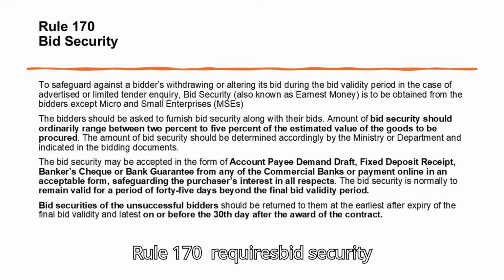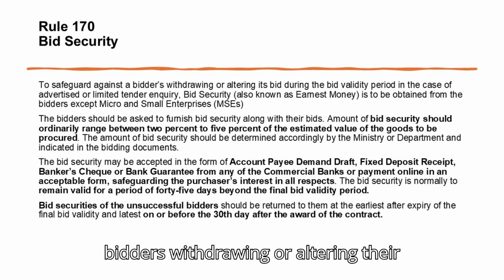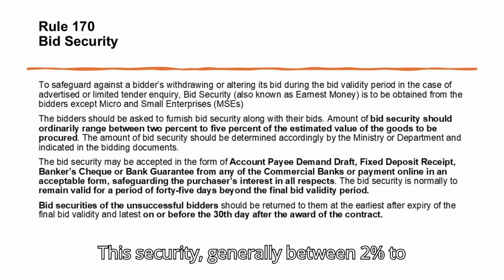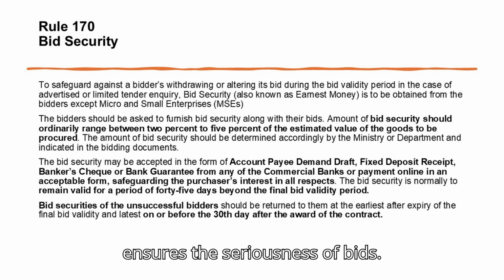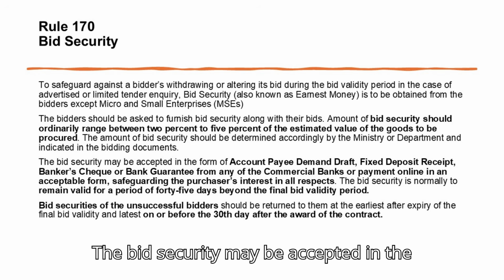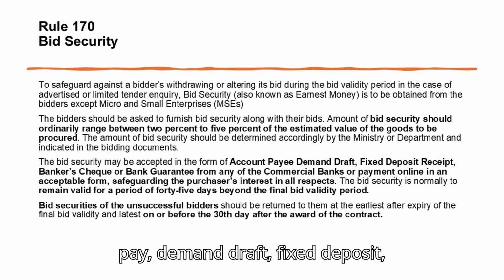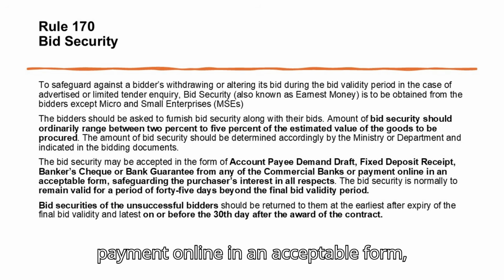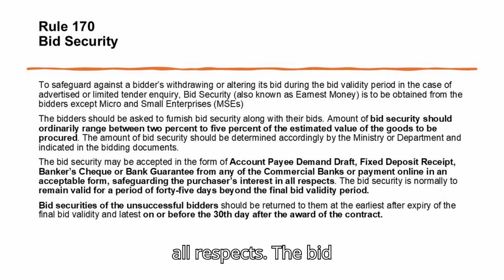Rule 170 requires bid security, or earnest money, to safeguard against bidders withdrawing or altering their bids during the validity period. This security, generally between 2% to 5% of the estimated value, ensures the seriousness of bids. The bid security may be accepted in the form of insurance surety bonds, account pay demand draft, fixed deposit receipt, banker's check or bank guarantee from any of the commercial banks, or payment online in an acceptable form, safeguarding the purchaser's interest in all respects.